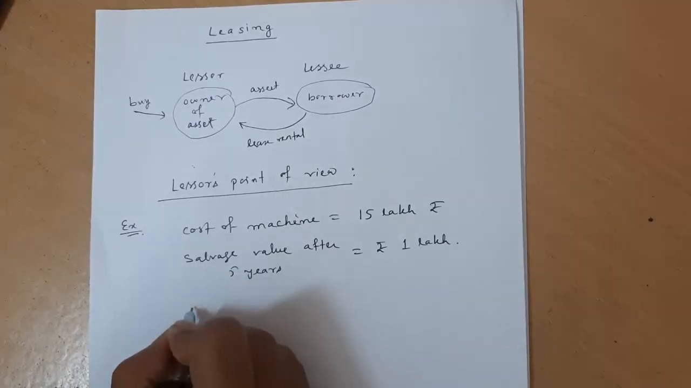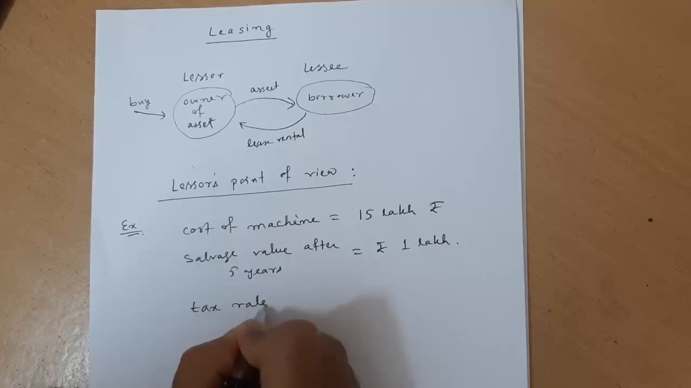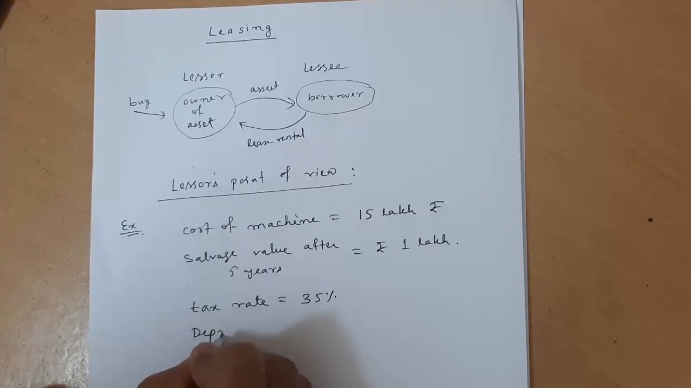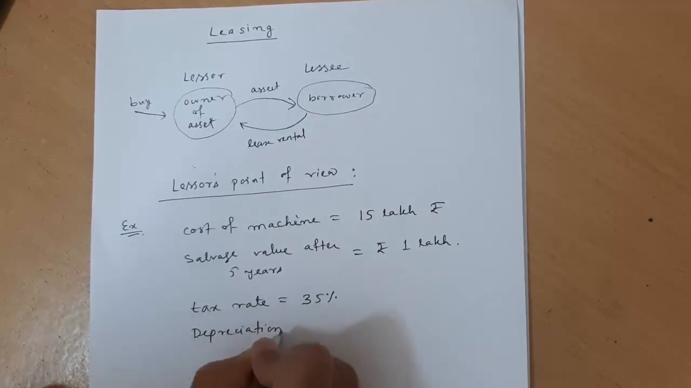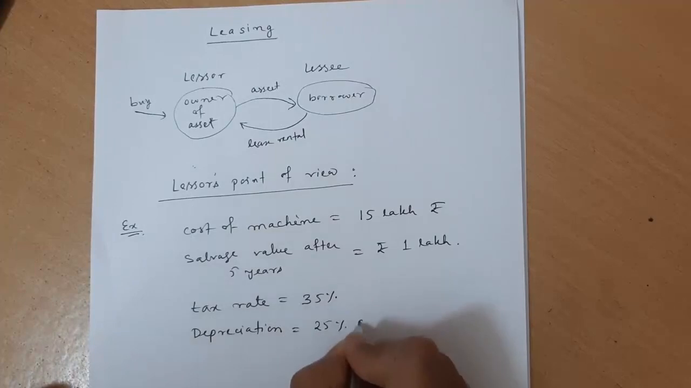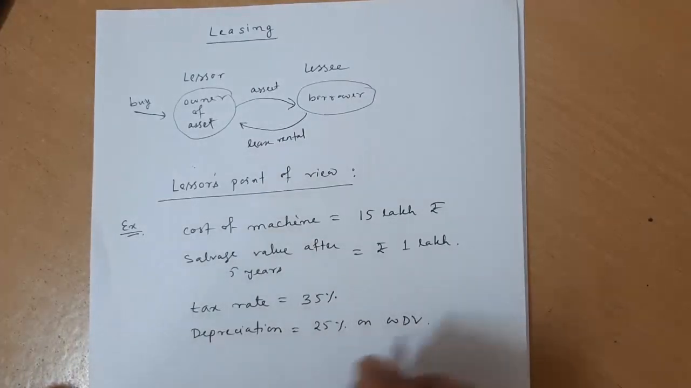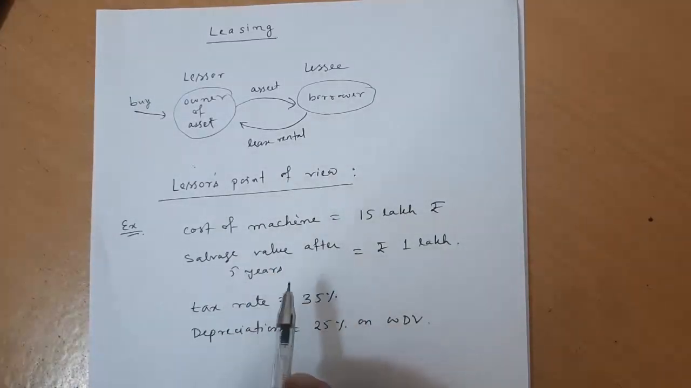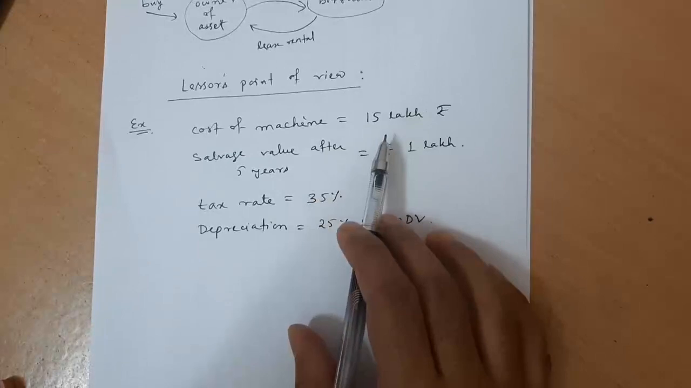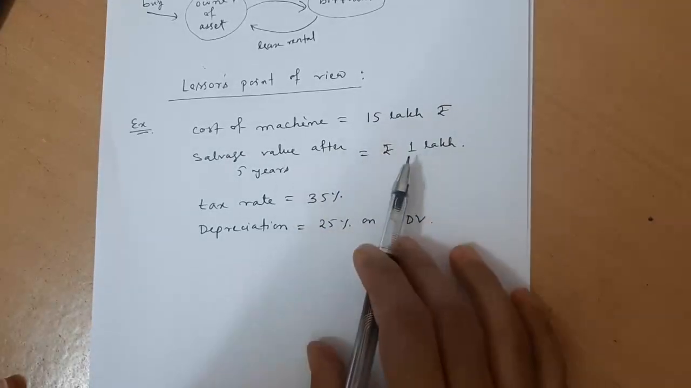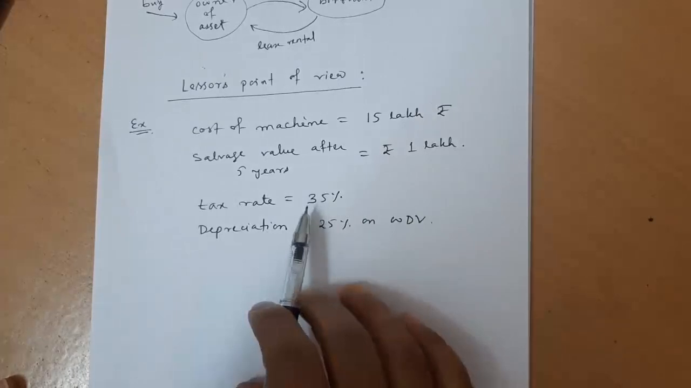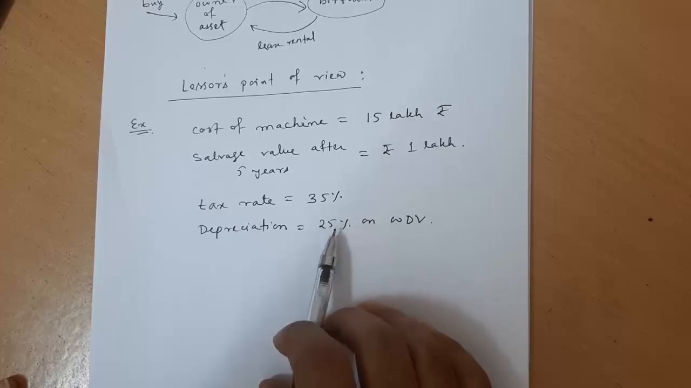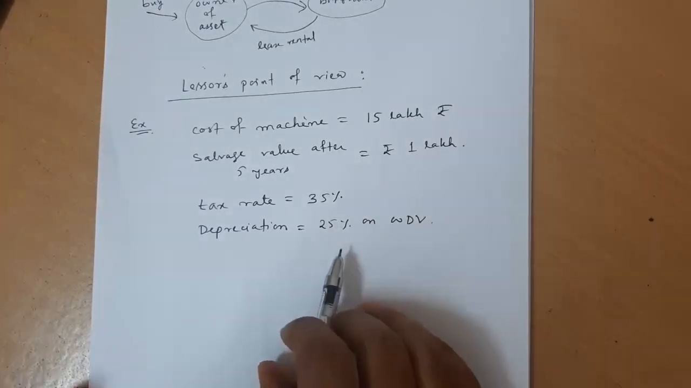Then some additional information will be given. Suppose the tax rate which is applicable is 35%, and the depreciation is 25% on written down value method. So these are the basic information which is given: the cost of the asset is 15 lakhs rupees, which will have a salvage value of 1 lakh rupees after 5 years, the tax rate applicable is 35%, and depreciation will be charged at 25% every year on written down value method.